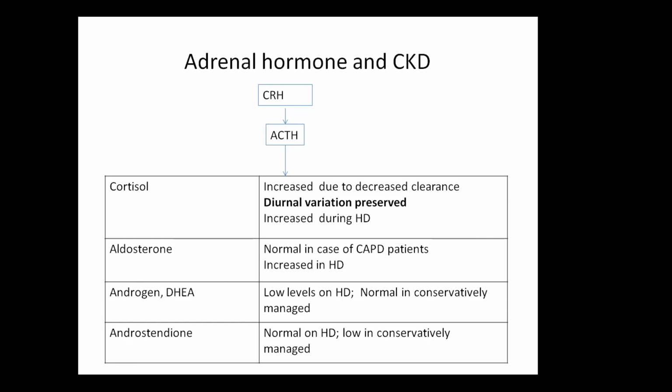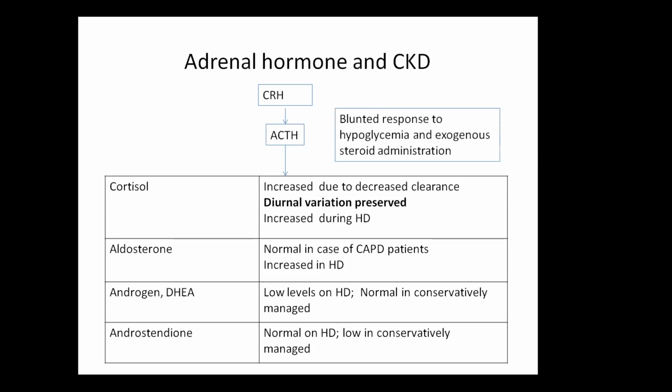The levels of cortisol are increased during hemodialysis. Aldosterone levels remain normal in case of CAPD patients and increased in hemodialysis. Androgen levels, quite a variation is seen: low levels on hemodialysis, but normal in conservatively managed. Another point is that ACTH has a blunted response to hypoglycemia and exogenous steroid administration, which means that the entire axis at some point is affected in CKD.